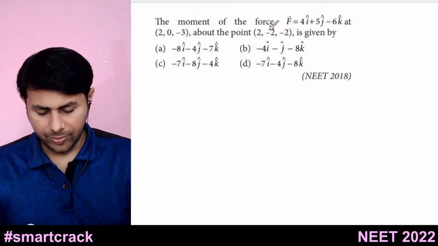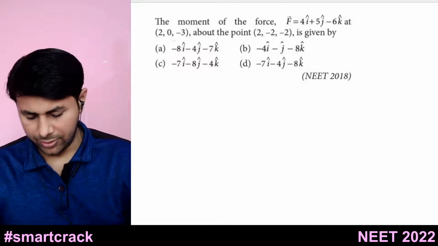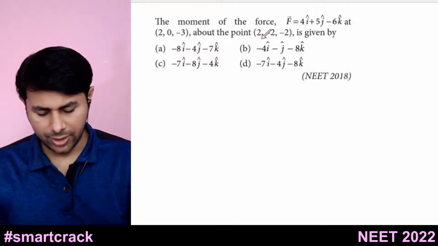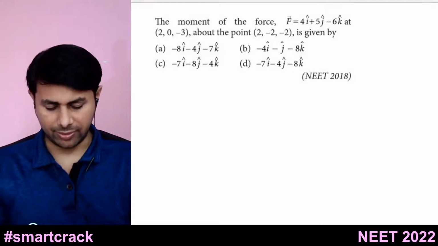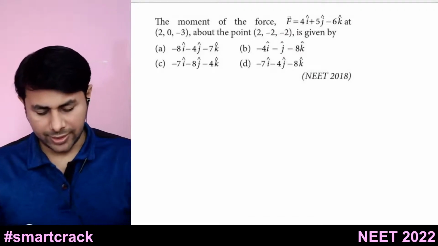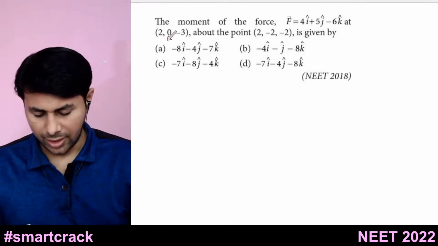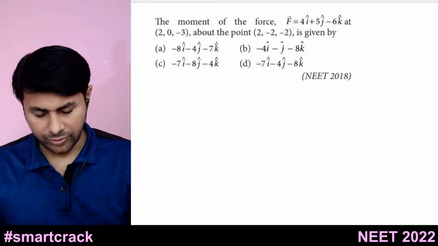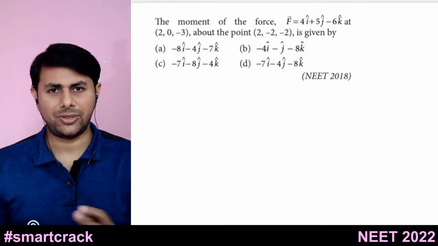Then the moment of force F bar is given by this vector at 2, 0, 3 about the position 2, minus 2, 2 is given by. So what this question says is you want to find out torque or moment of this force about this point, which is acting at this point, about this point. Generally we find torque about origin 0, 0, 0.